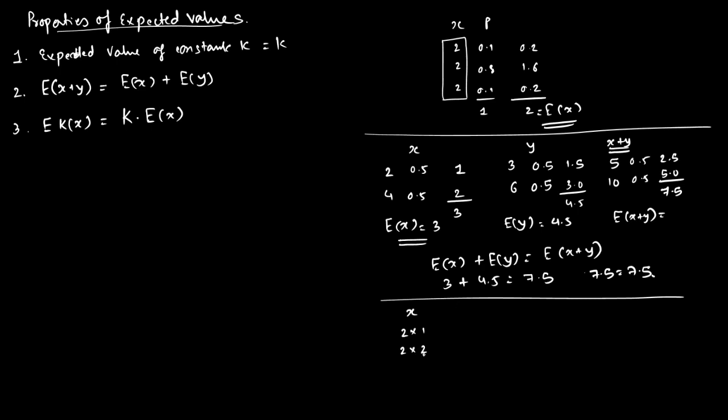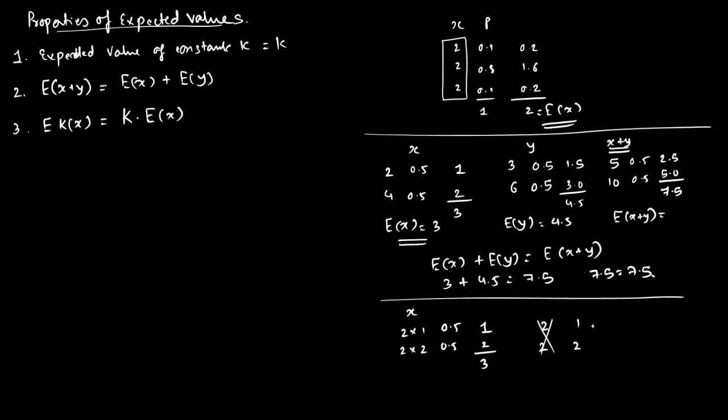What is the expected value of x in this case? If the probability is 0.5, 0.5, this will be 1, this will be 2, it is 3. Is it alright? Now, if I take 2 common, 2 is a common constant, I am taking it out. So what is left is 1 and 2.